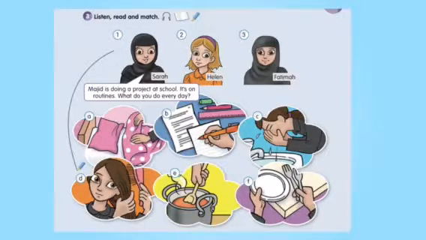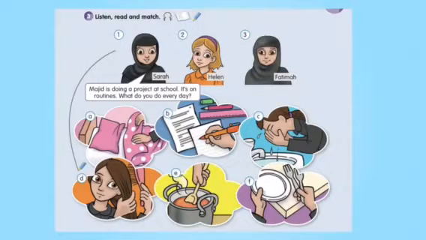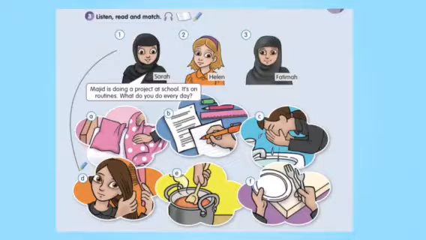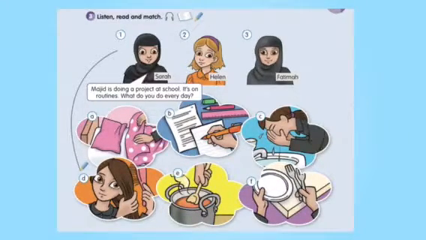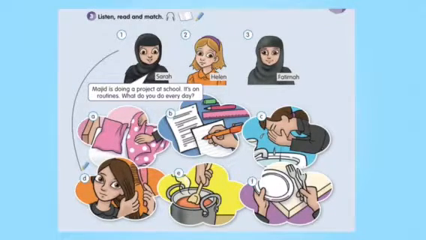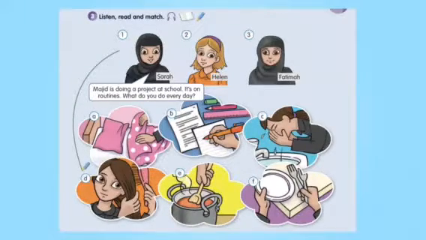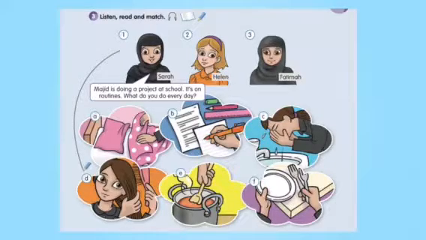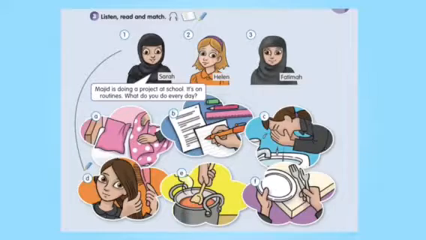And we have different routines. The first one, picture A, the girl is making her bed. B, doing her homework. C, she's washing her face. D, she's brushing her hair. E, she's cooking dinner. And F, she is setting the table. Ready? Now listen and answer. Okay, we're going to start.